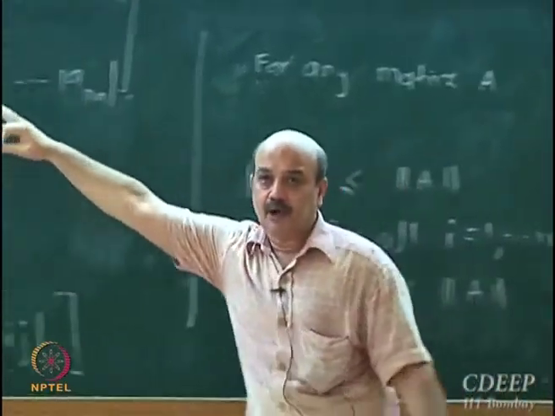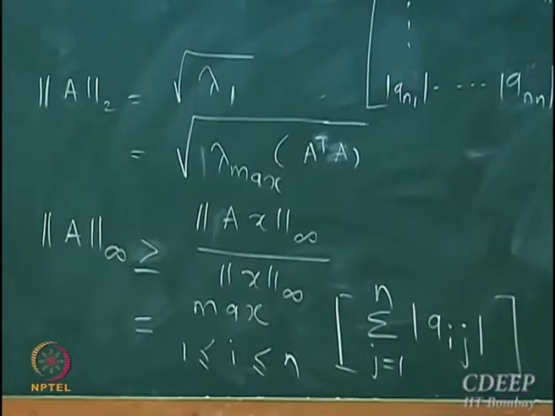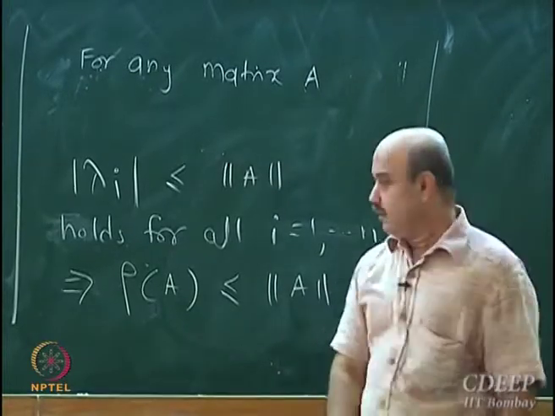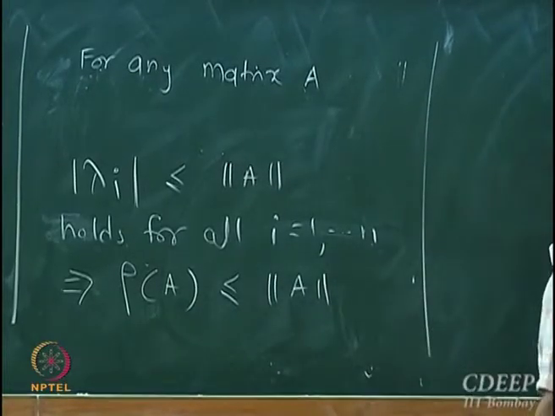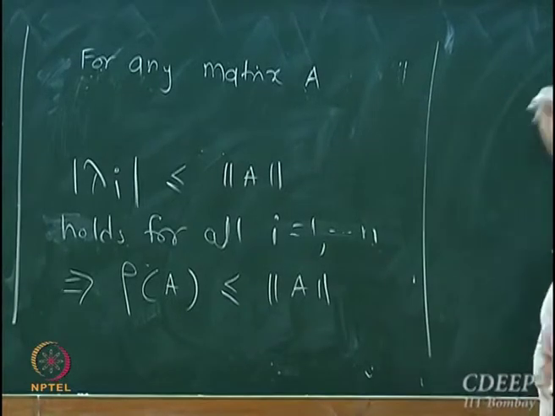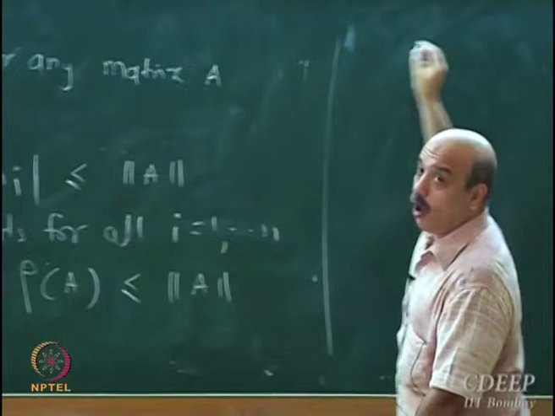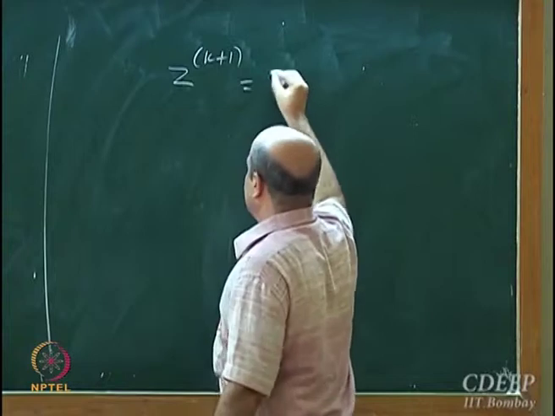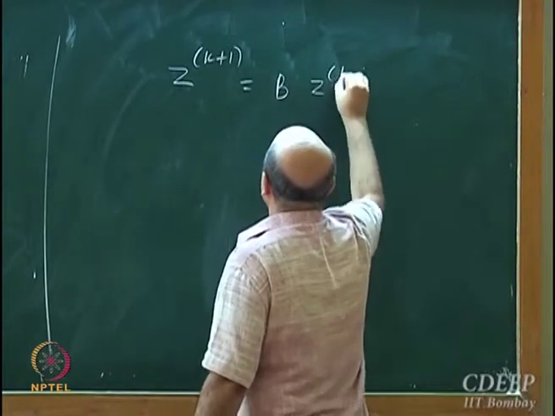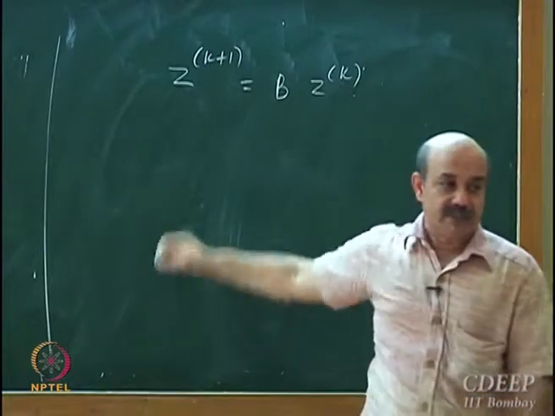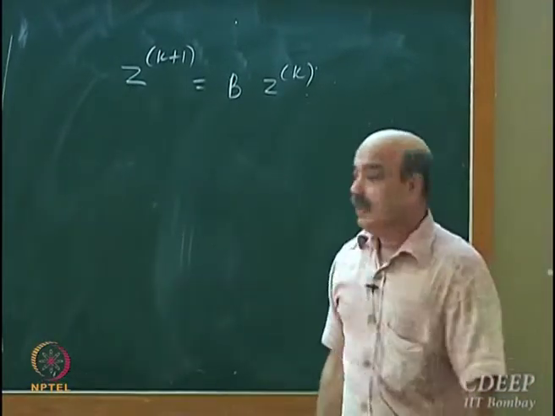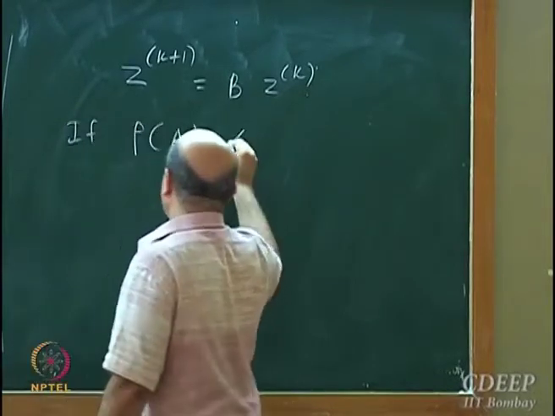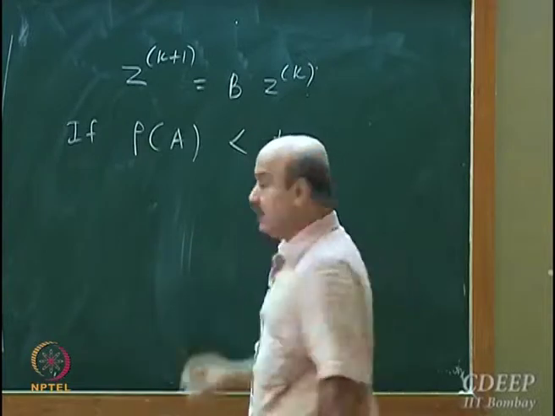We have matrix norms, we know how to compute them, and now we know the relationship between the spectral radius and the eigenvalues of the matrix A. We were at one point analyzing the behavior of systems of the type z k plus 1 equal to A z k, just about 2 lectures back, linear difference equations. We said that if the spectral radius of A is strictly less than 1, then what happens?